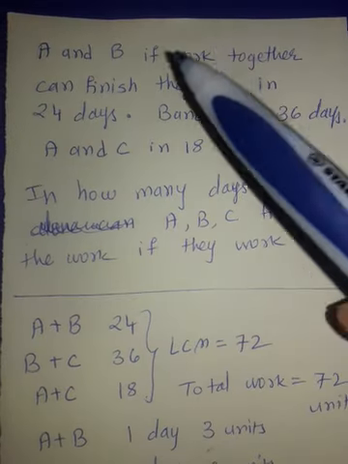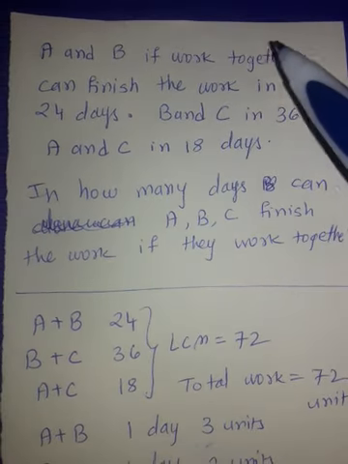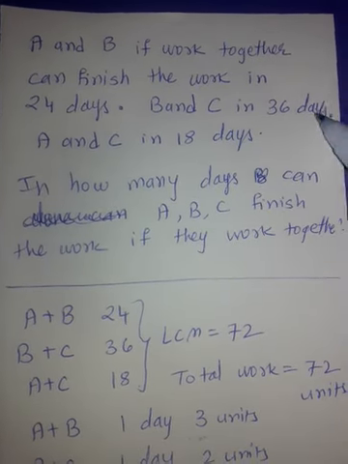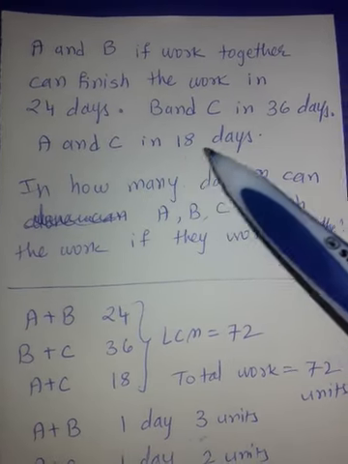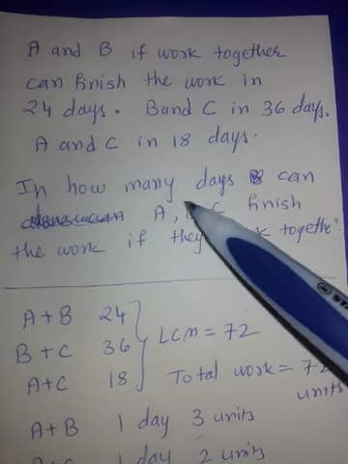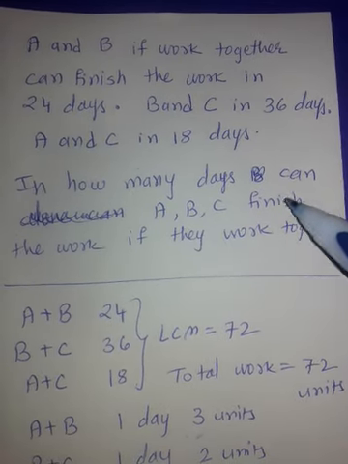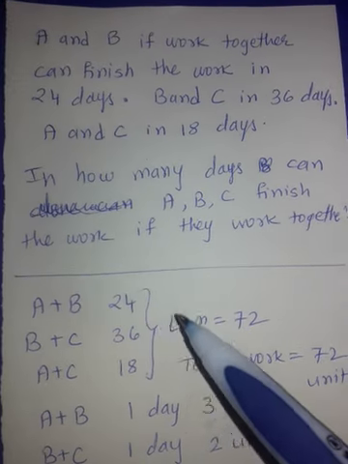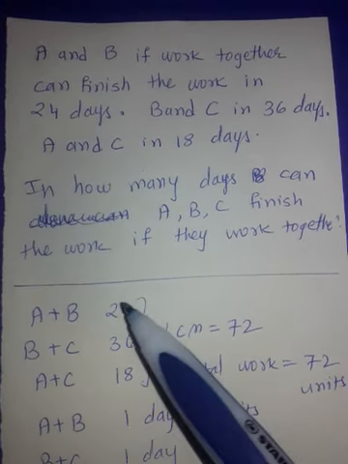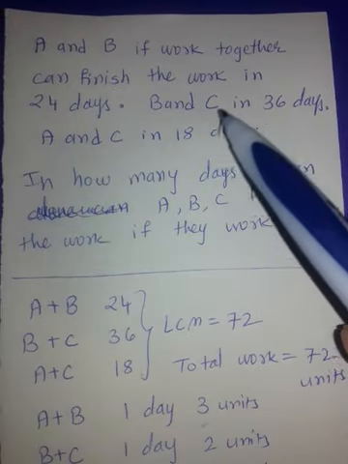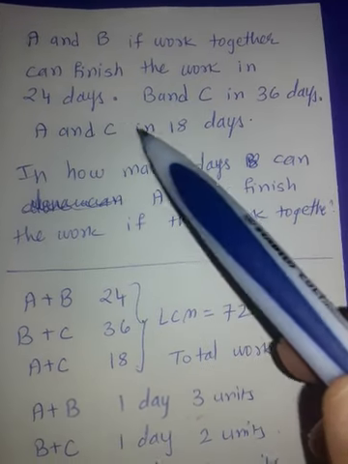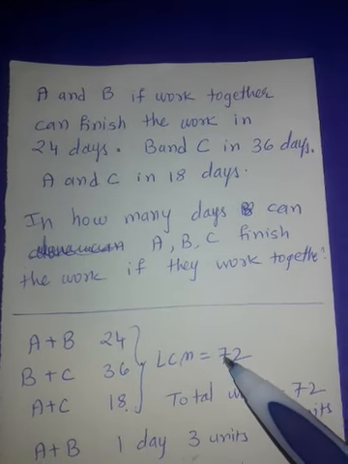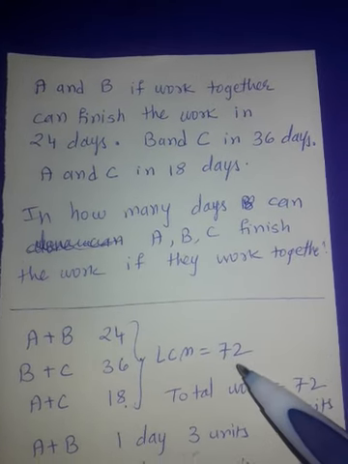Next example. A and B, if they work together, can finish the work in 24 days. B and C in 36 days. A and C in 18 days. In how many days can A, B, C finish the work if they work together? Now again I have copied the whole data. A plus B 24, B plus C 36, A plus C 18. So what is the first step? Take the LCM. LCM is 72.